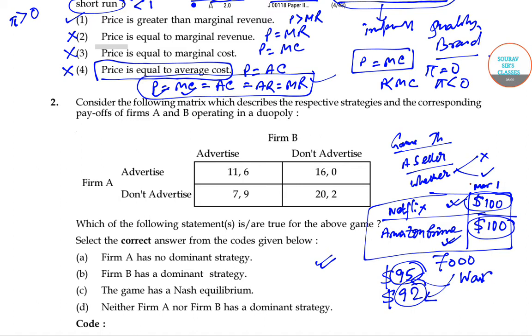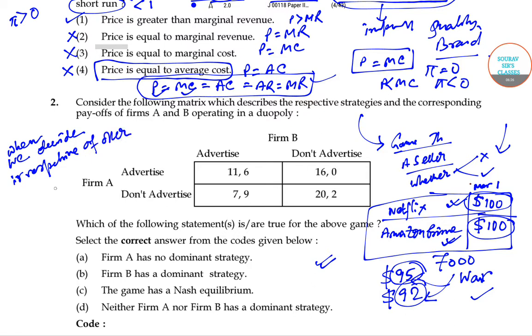Now on this game theory, Nash has given an idea that we cannot always decide what to do on this kind of structure on the basis of the other player. So when we decide irrespective of other players, then it is called a Nash equilibrium.